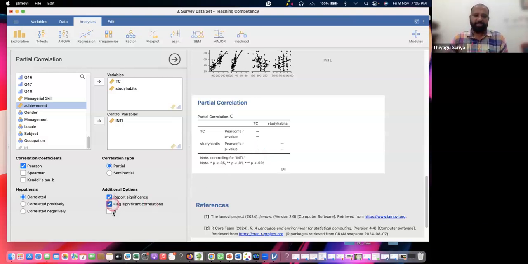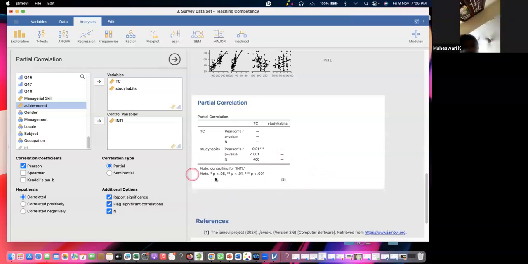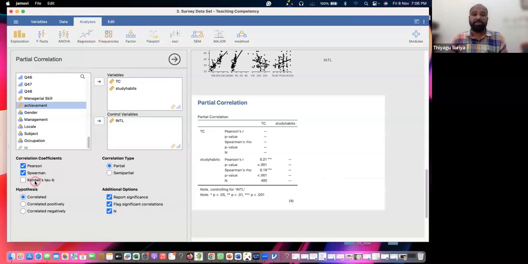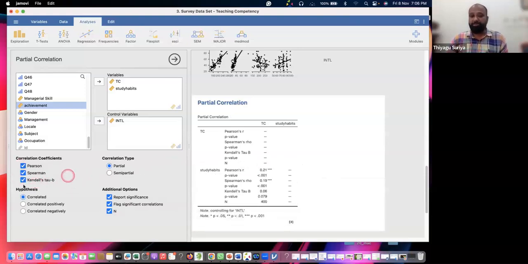Suppose you want to go with flag significant, you can choose whichever you want. And the same, suppose you want to go with partial correlation using Spearman. Go with Spearman. We can make it Kendall also. But the Spearman partial correlation, what is it called? Is it parametric or non-parametric? It is parametric. Hope you understood. Okay, sorry, I'm wrong. You are correct. It's non-parametric. Spearman as well as Kendall are non-parametric. Only Pearson is parametric.